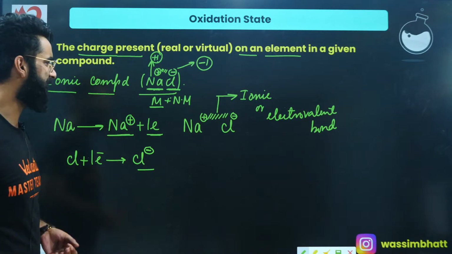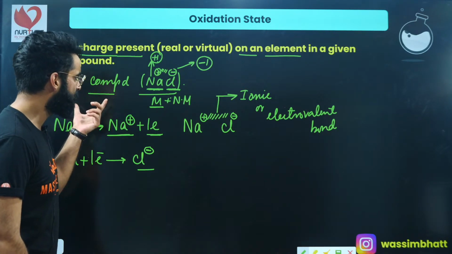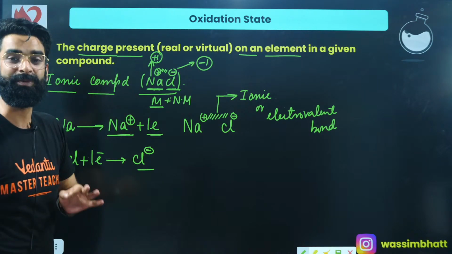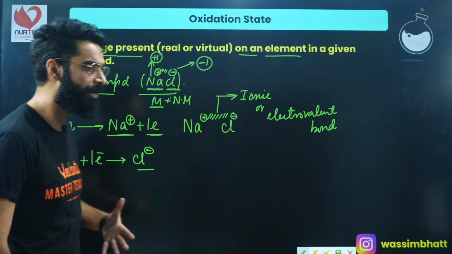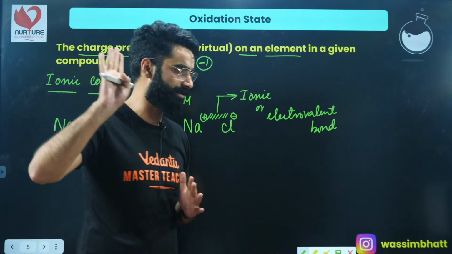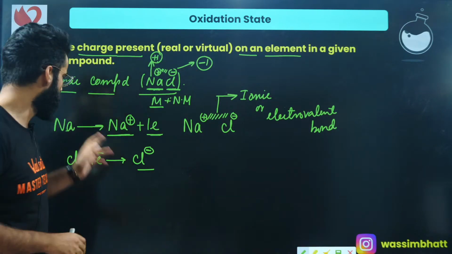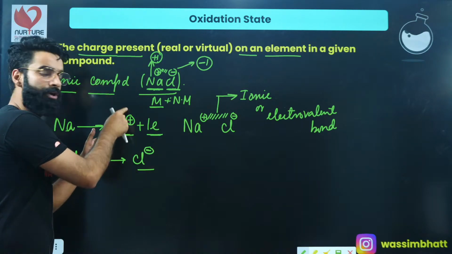At the same time, understand one more thing. In ionic compounds, whatever charges are present on the species are the real charges, the actual charges, because in ionic compounds there is complete transfer of electrons. Sodium, on losing one electron completely, got one unit of positive charge.